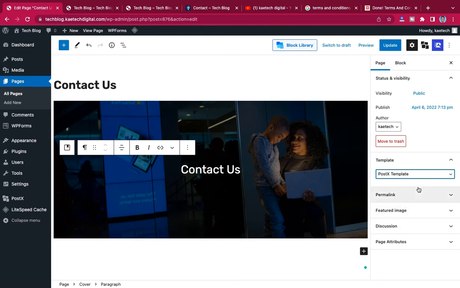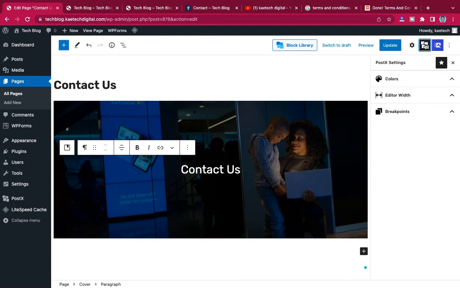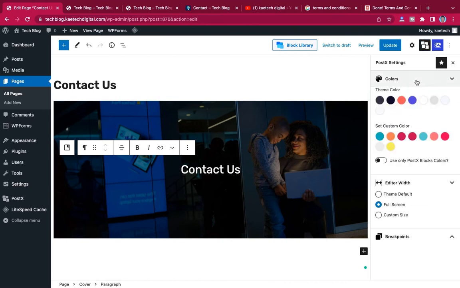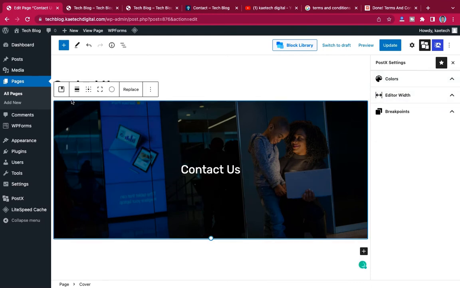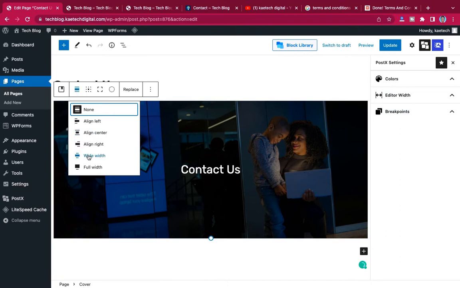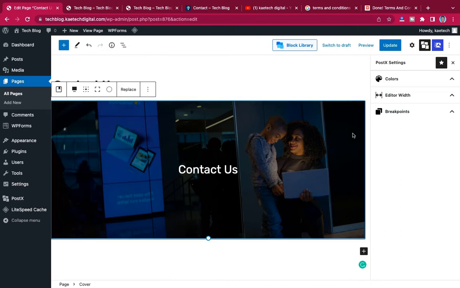Now this is the post X template. With the width I want to make it full screen, yeah, very good. Now the cover itself, I also want to make it full width. Yeah, very good.